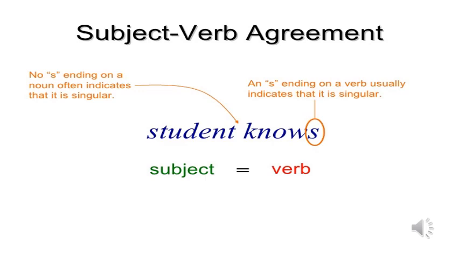Look, dear students, student knows. We add s to the verb to indicate that it is singular, because the subject is singular here, student knows. Is it clear? Student knows.